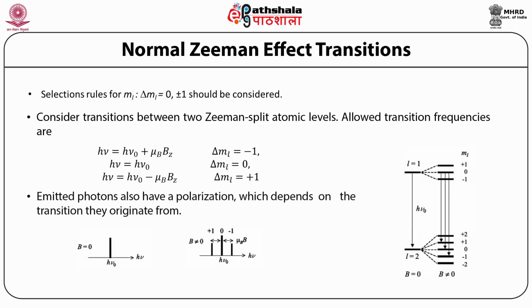This is the same result as that derived by classical theory.